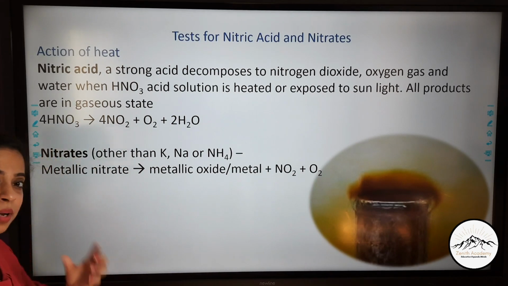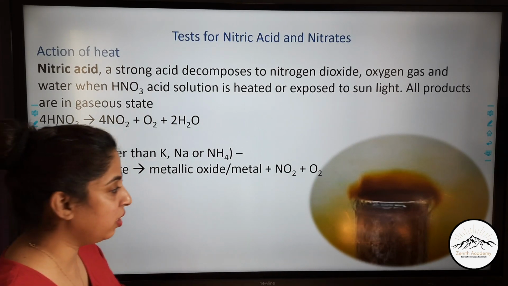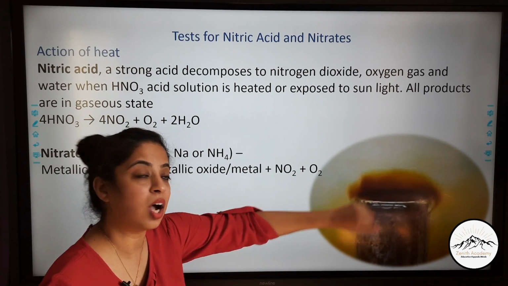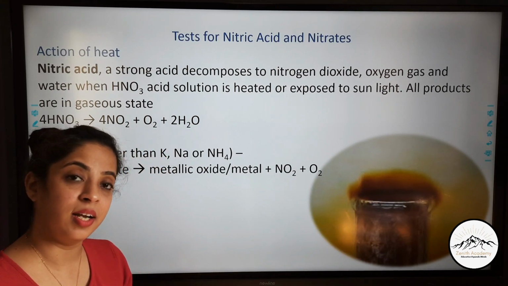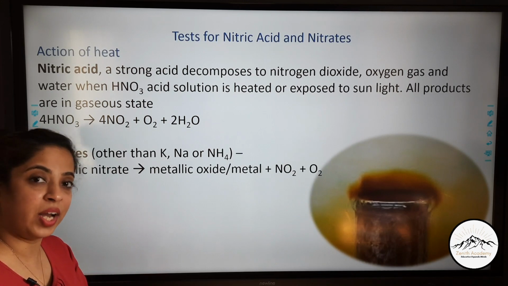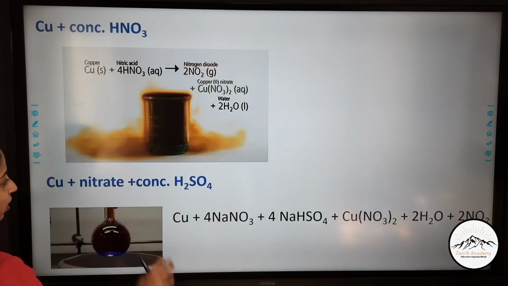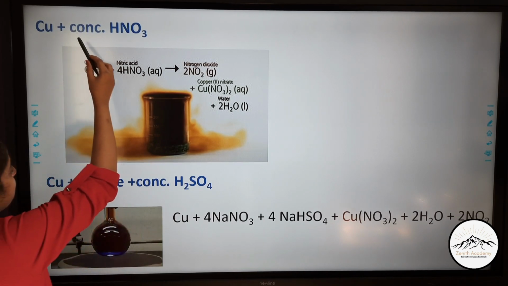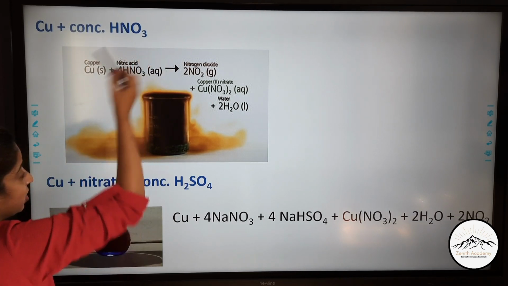So if any metal nitrate is heated, it will give you dark fumes of nitrogen dioxide gas. It means that the solution had nitrate, any metal nitrate. Now if copper is dissolved in concentrated nitric acid, what happens?